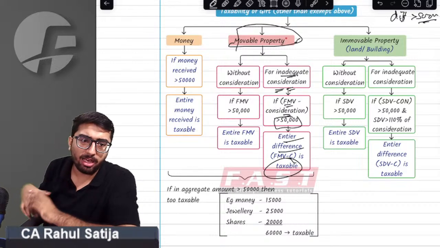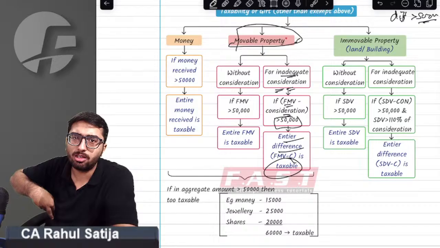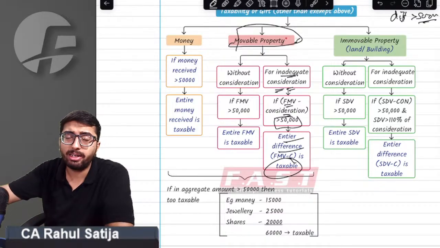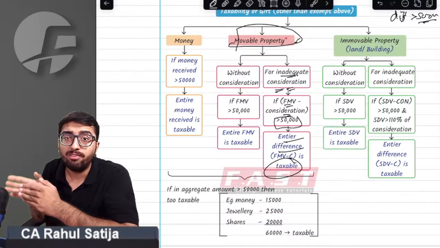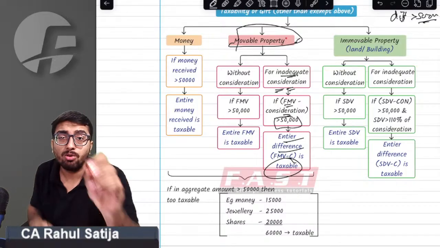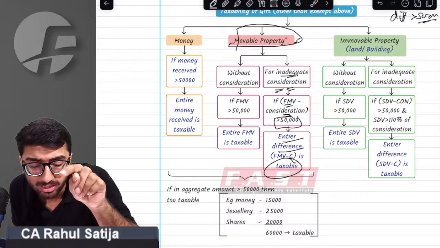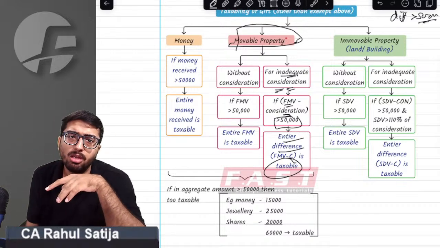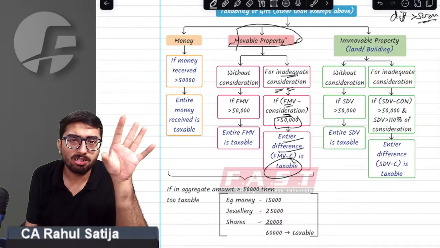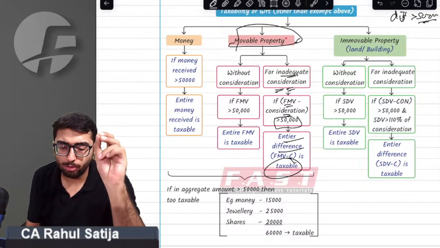For example, if I am getting a property from Arjun worth 20,000 rupees, I am getting a land worth 20,000 rupees free of cost. If I am getting land from Shweta at 25,000 rupees, and if I am getting land from any third person at 25,000 rupees, even though in aggregate the immovable property exceeds 50,000 rupees, it shall still not be taxable. Why? Because for immovable property, you have to check the details of every property. For cash, you have to check for aggregate. For movable property, you have to check for aggregate. But sir, for immovable property, you have to check property wise.